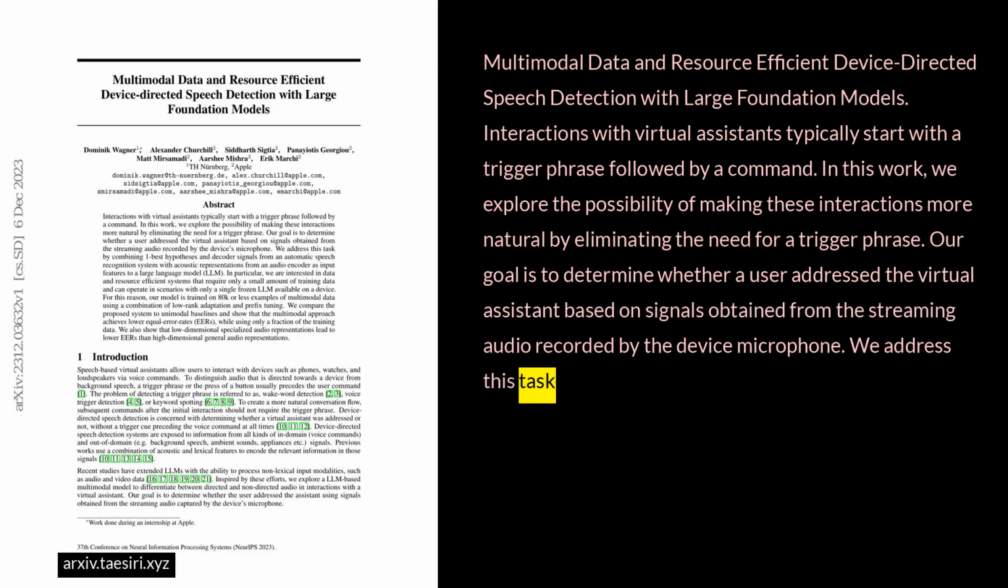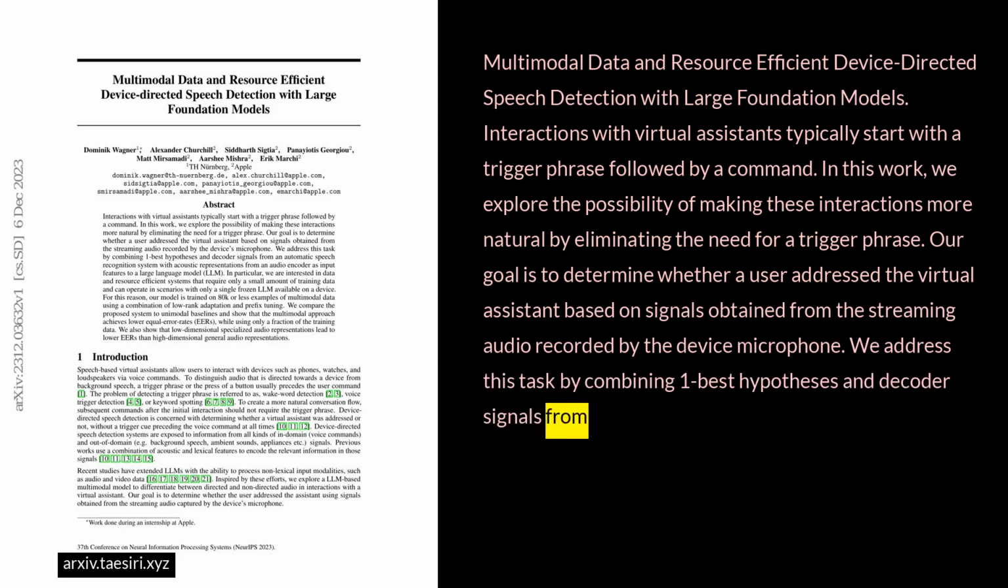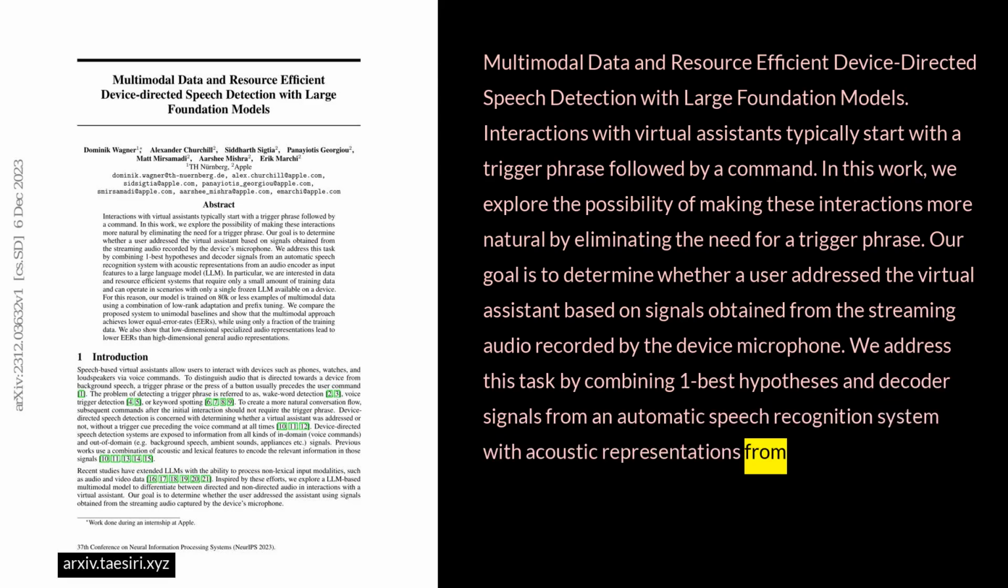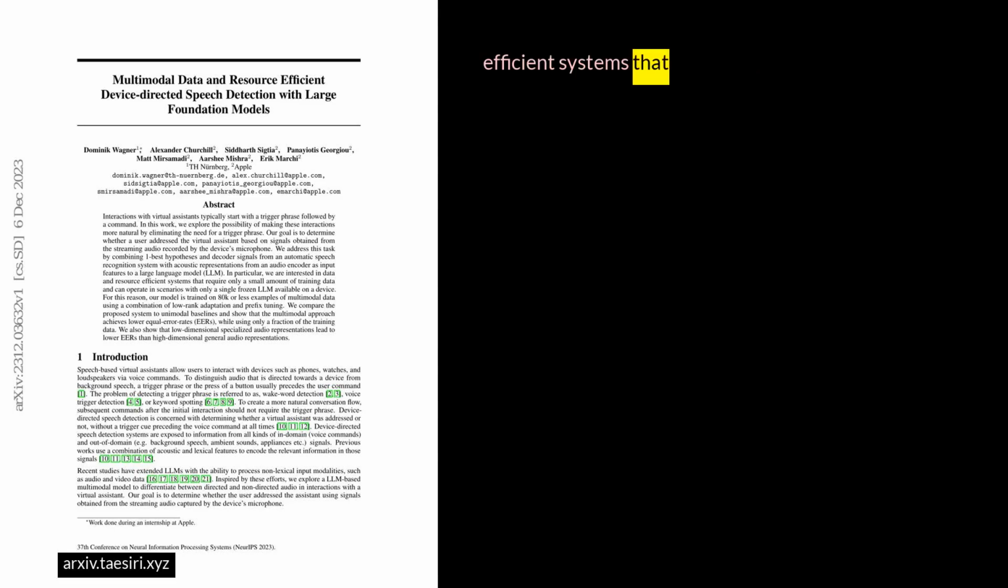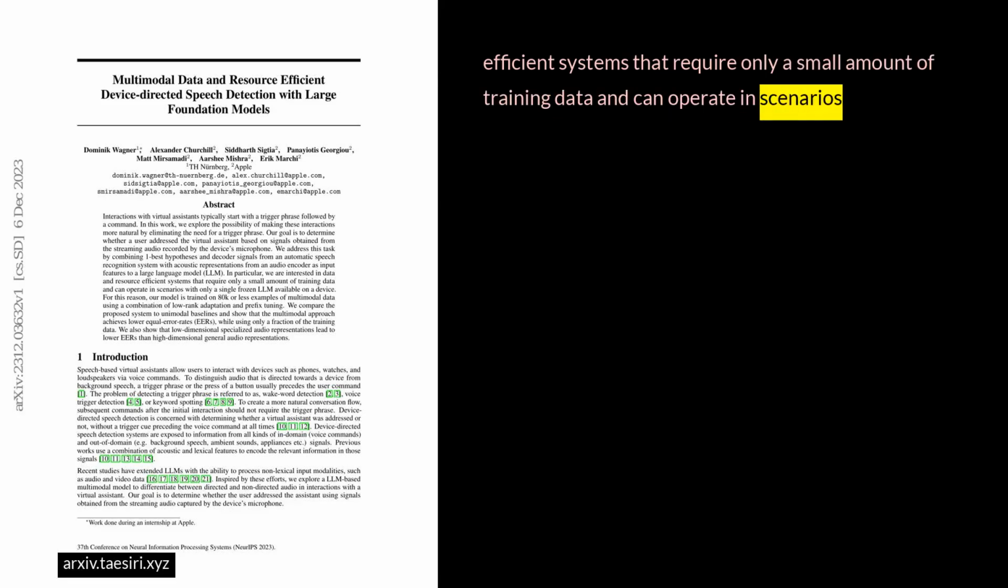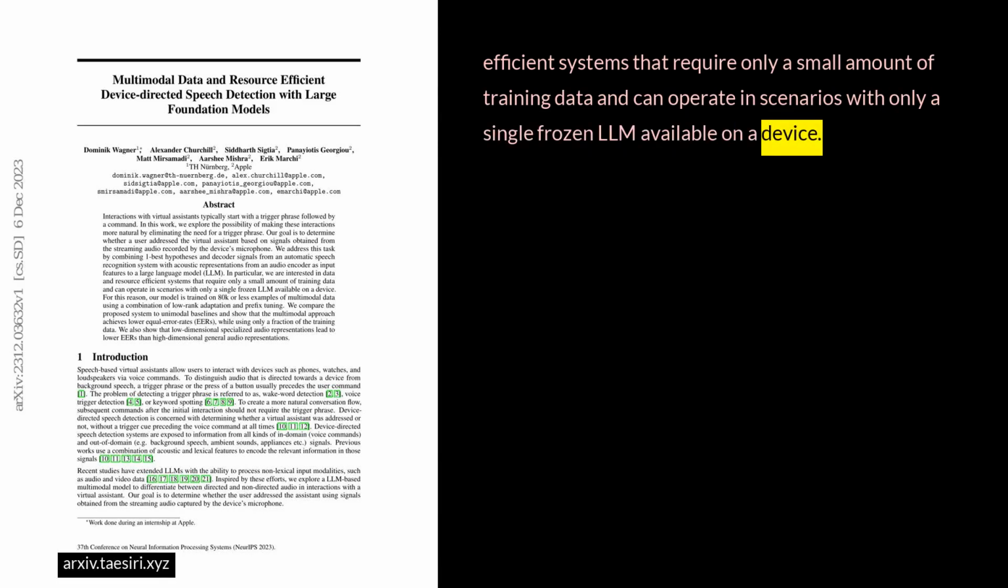We address this task by combining one-best hypotheses and decoder signals from an automatic speech recognition system with acoustic representations from an audio encoder as input features to a large language model, LLM. In particular, we are interested in data and resource-efficient systems that require only a small amount of training data and can operate in scenarios with only a single frozen LLM available on a device.